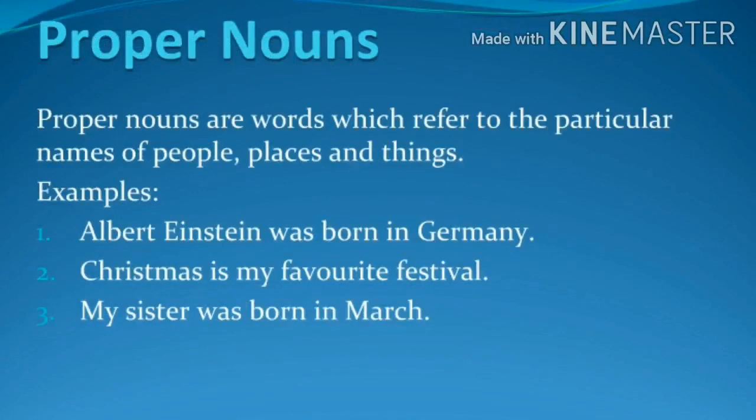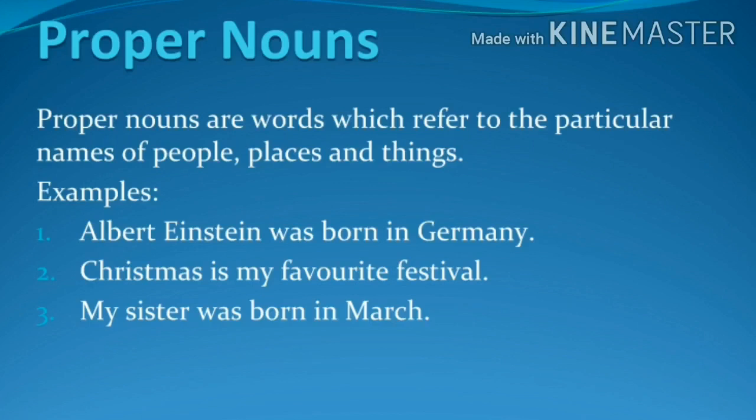Okay, then what is proper nouns? Proper nouns are words which refers to the particular names of people, places, and things. Proper noun always begins with a capital letter. Proper nouns define a particular person, place, or thing. Example, Albert Einstein was born in Germany.